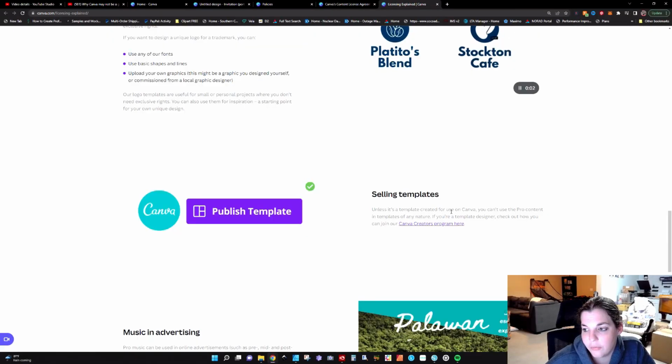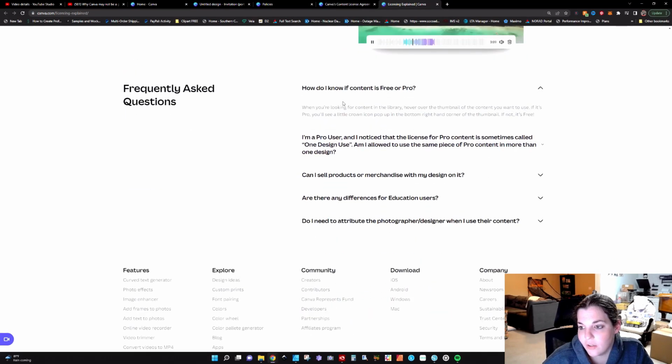Unless it's a template created for use on Canva, you can't use the pro content in templates of any nature. If you're a template designer, you can go and check out the Canva Creators Program here. So if you are selling templates, not only can you sell on Etsy or design bundles, but you can also sell your templates on Canva's Creator Program. And then it talks about music. And then there's some fact in here about this.